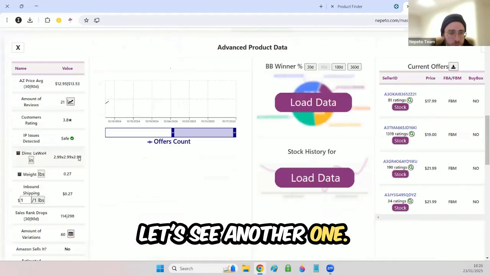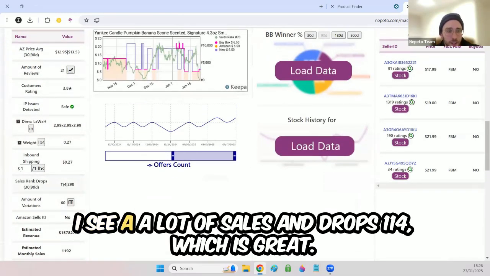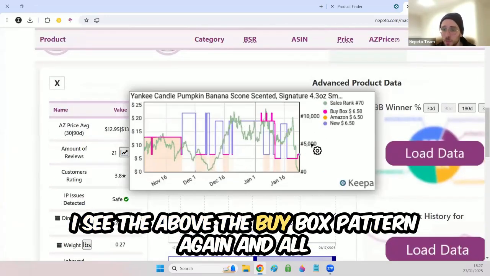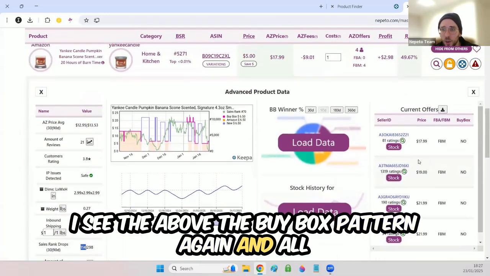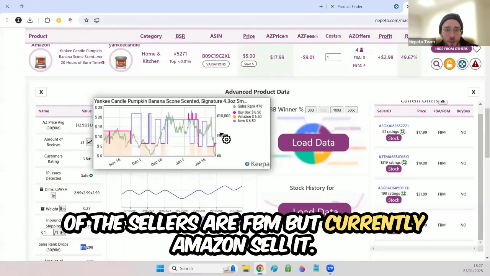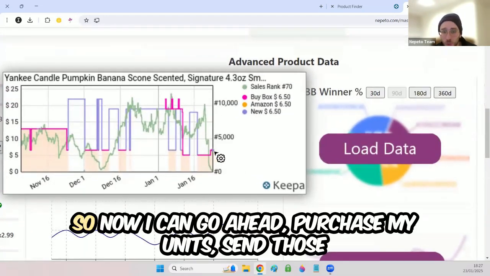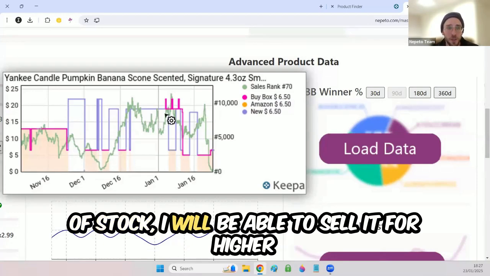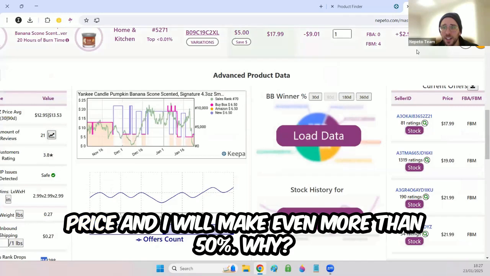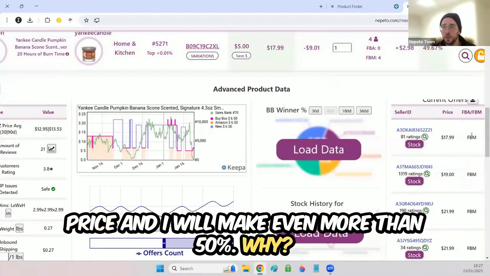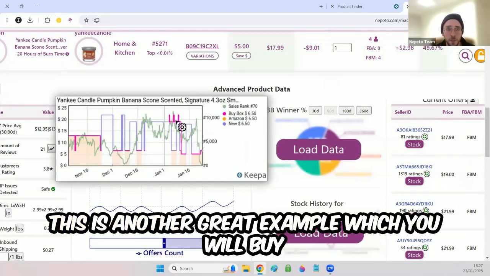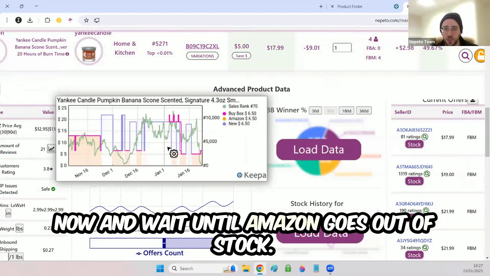Yeah, let's see another one. I see a lot of sales and drops, 114, which is great. I see the above the buy box pattern again, and all of the sellers are FBM, but currently Amazon sells it. So now I can go ahead, purchase my units, send those units to FBA, and the moment that Amazon goes out of stock, I will be able to sell it for a higher price. And I will make even more than 50% ROI because I'm FBA and everyone here is FBM. This is another great example, which you will buy now and wait until Amazon goes out of stock.